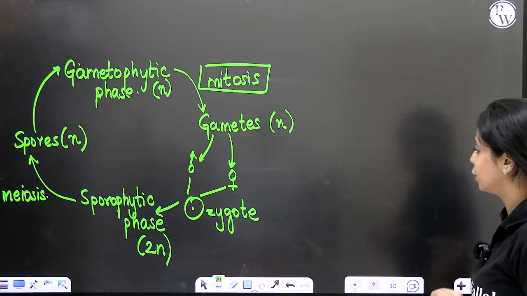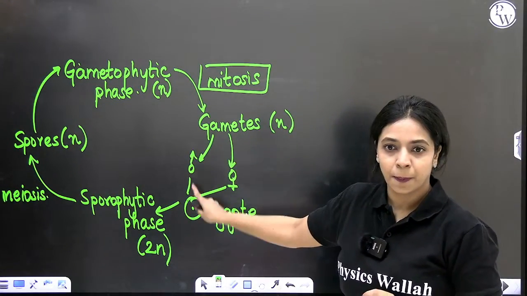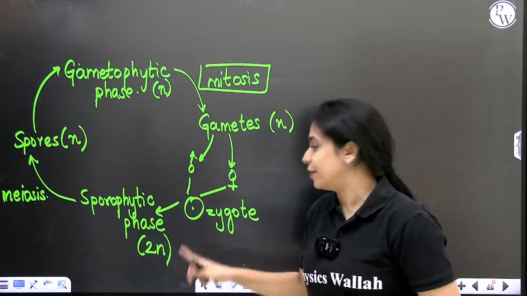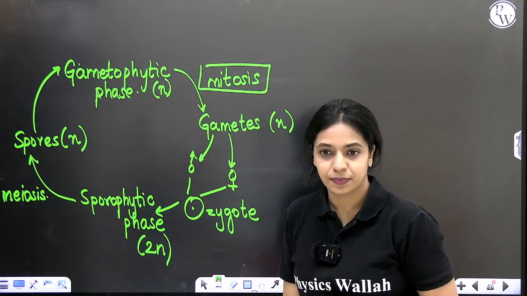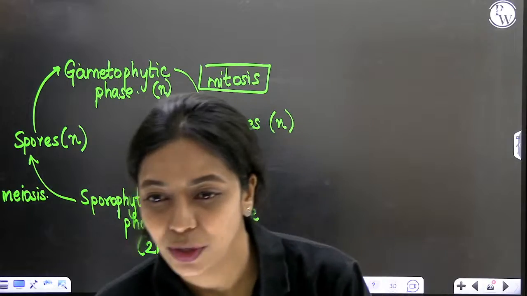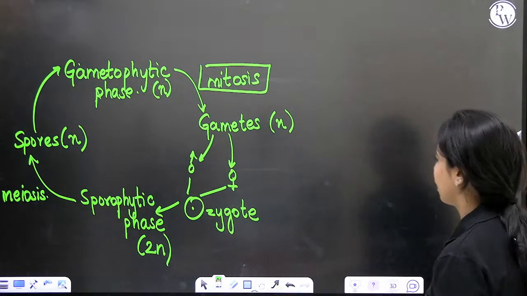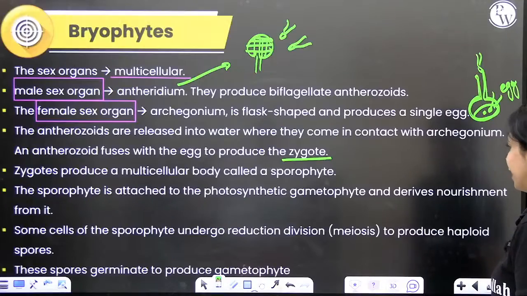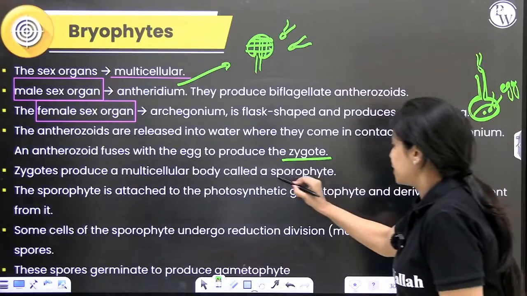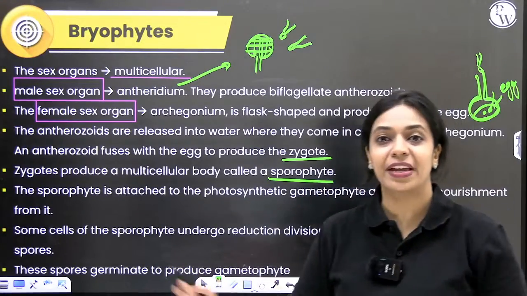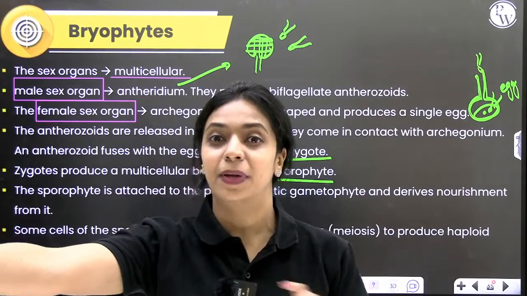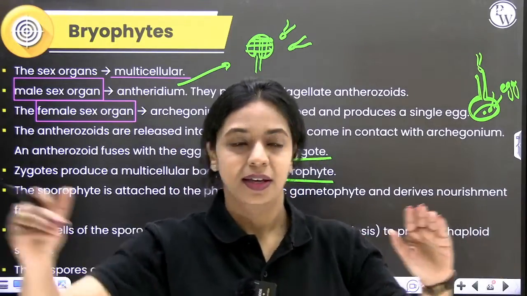Now what will happen to the zygote? Zygote will develop into the sporophyte. We'll get to the gemma cup and all of that. For now, remember, zygote will develop into the sporophytic phase. This sporophyte does not have independent existence. Sporophyte cannot live separately from the gametophyte.